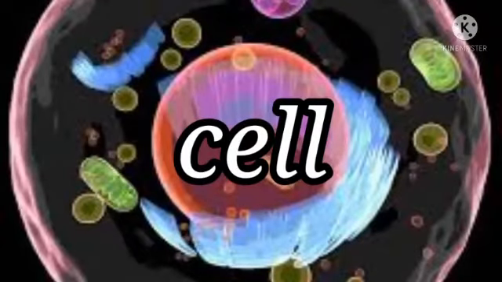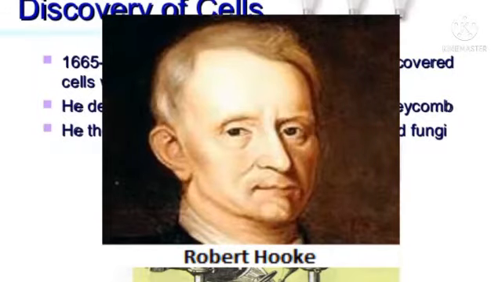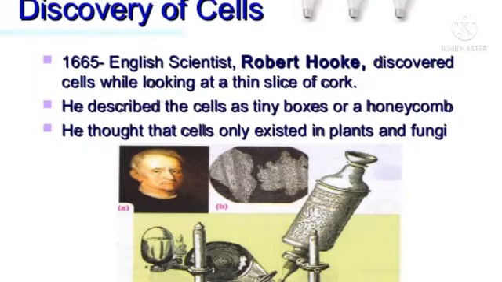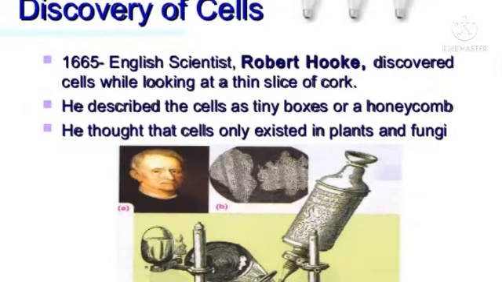Now let us find out who discovered cell. The cell was discovered by Robert Hooke in a thin slice of a cork in 1665. A cork is actually a dead part of a tree, that is bark of a tree. He discovered it with the help of an instrument called microscope. This microscope is an instrument that enables us to see those things that can't be otherwise seen with the help of naked eye. It has the property to magnify the objects.